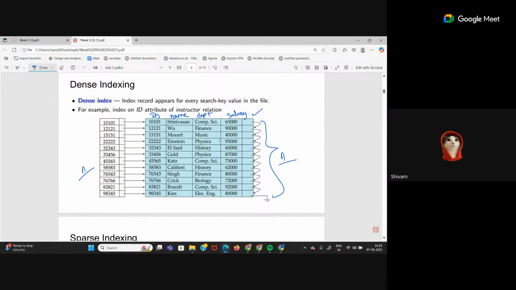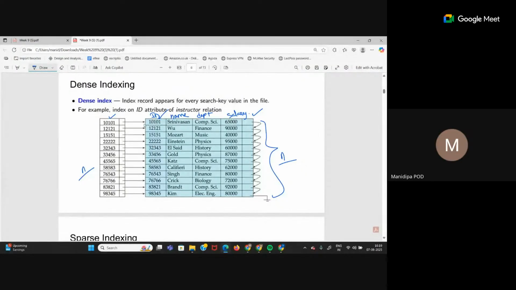ID. Now, let's say if I ask you here, what kind of an index is this? I'm not asking dense or sparse. Is it primary or secondary? Primary, because the ID order matches with the main file, right?